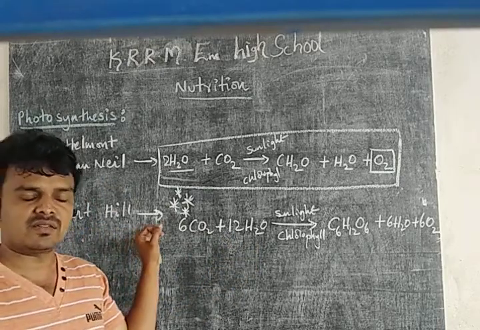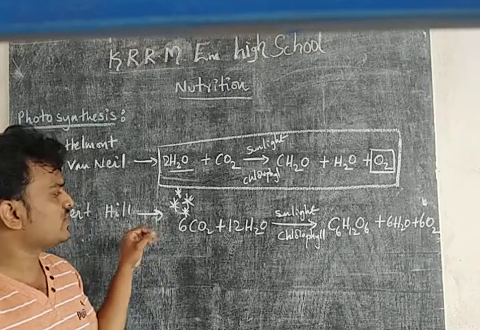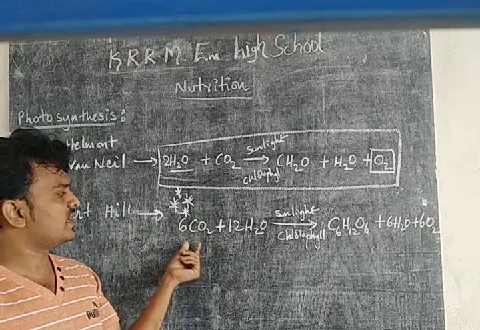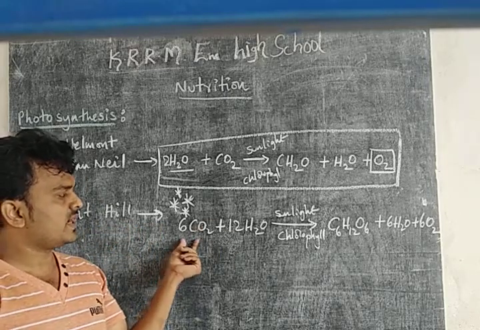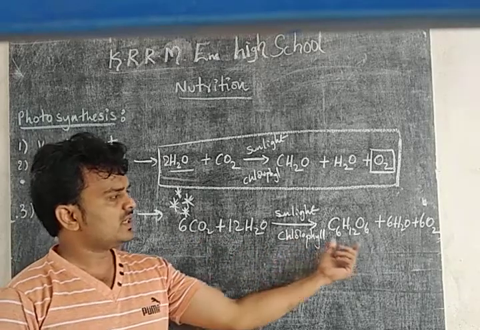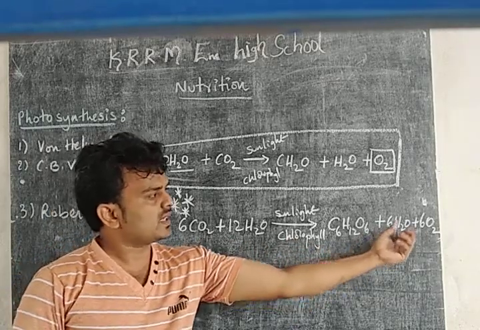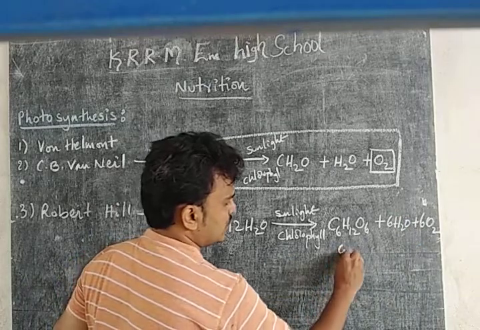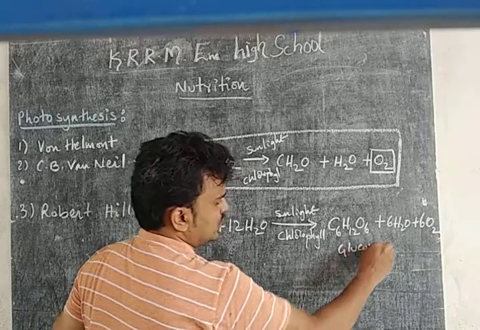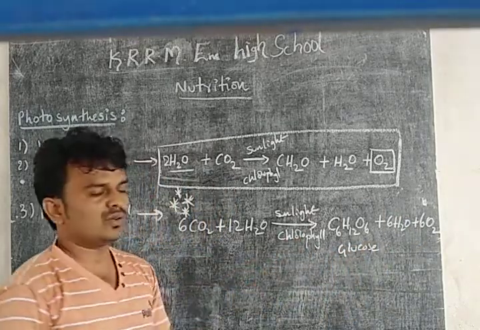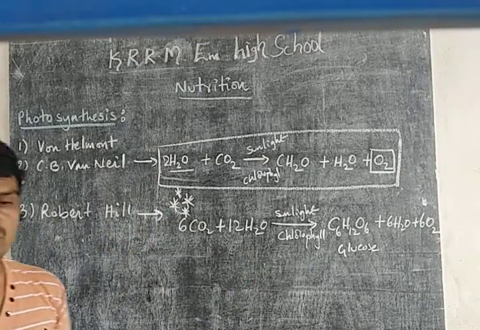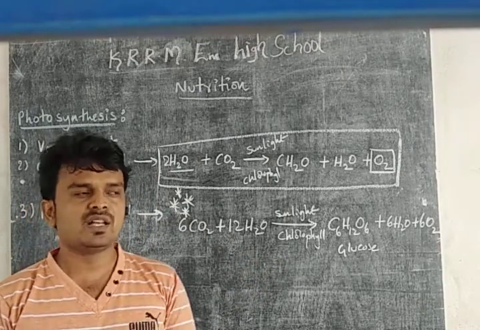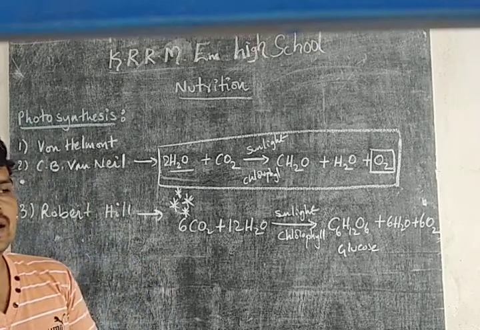The balanced chemical equation of photosynthesis was proposed by Robert Hill. What is that equation? 6CO2, that is carbon dioxide, plus 12H2O gives rise to C6H12O6, water and oxygen. This is glucose, in the presence of sunlight and chlorophyll. From this equation, we conclude that plants collect minerals.